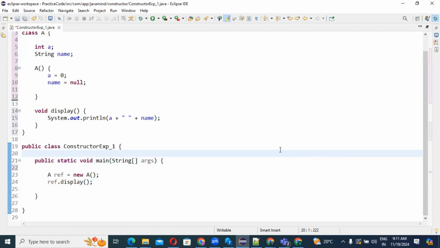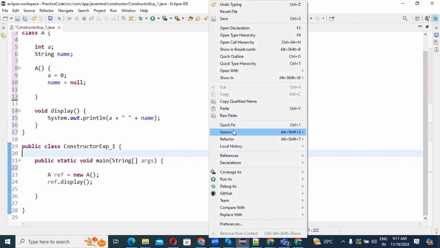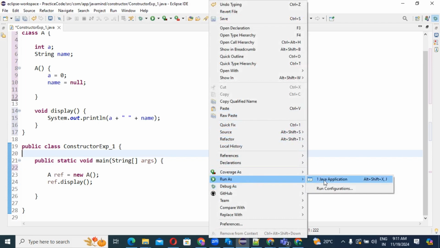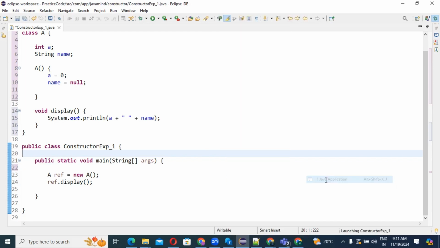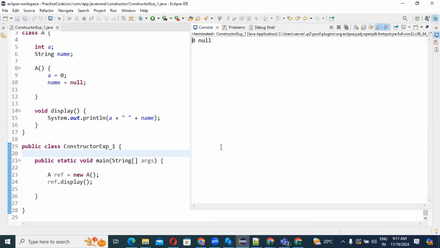So I will run the application in front of you and we'll see what result is coming. Run. See what result is coming.